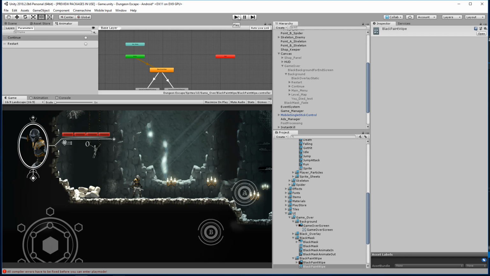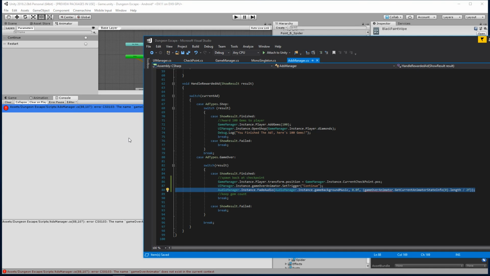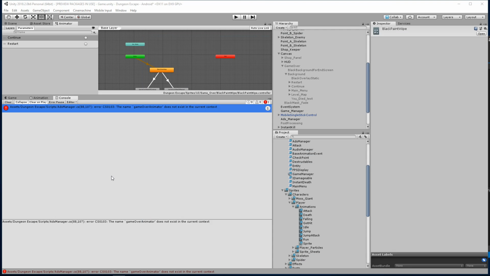Unity is freezing like crazy today. Alright, got a compiler error. So here it says game over animator. So I need to actually access it from the UI manager. So UI manager dot instance dot game over. Alright. This should work.